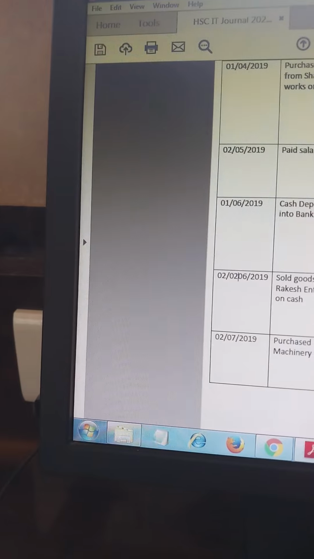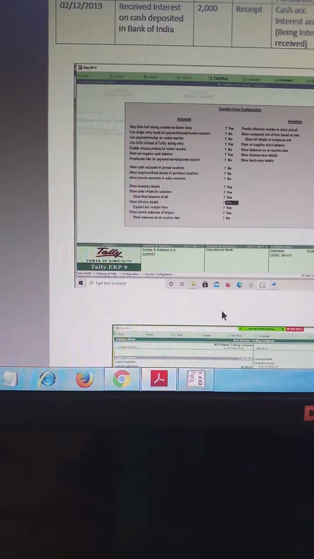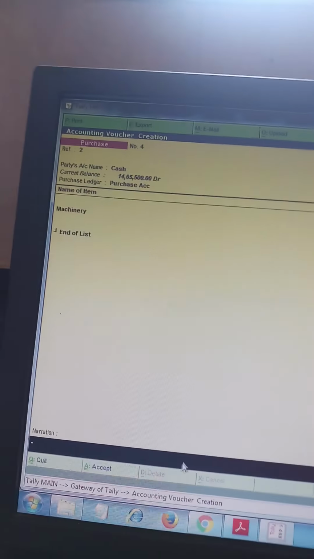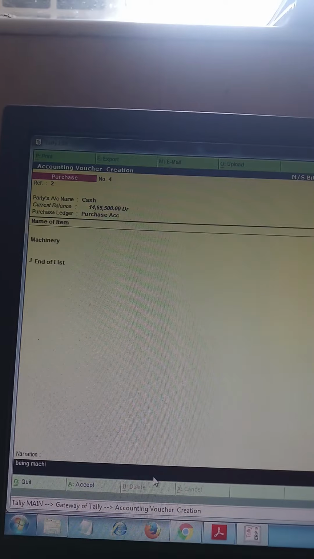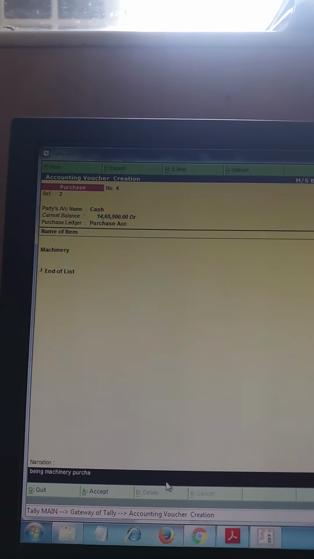Okay, narration is what? Being machinery purchase. Narration is being machinery purchase. Okay, so being machinery purchase. Okay, accept the entry again.